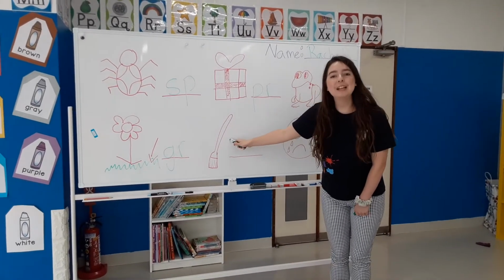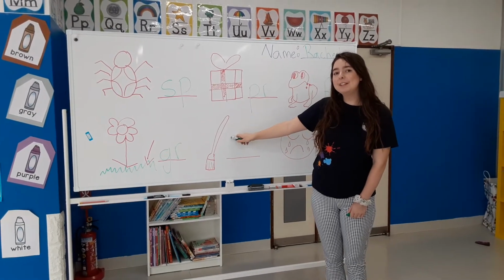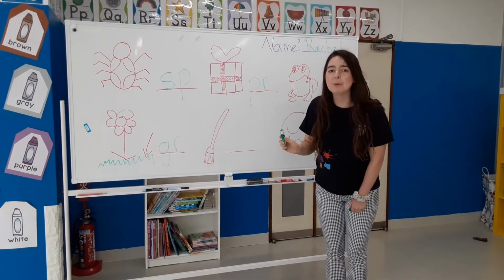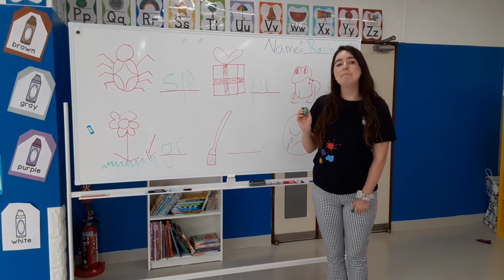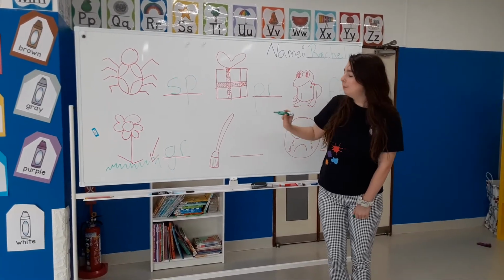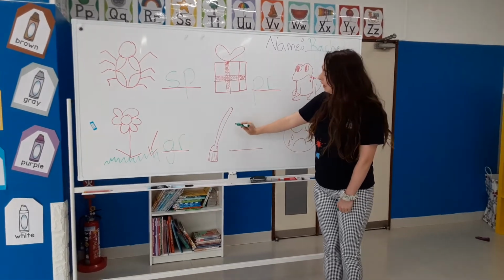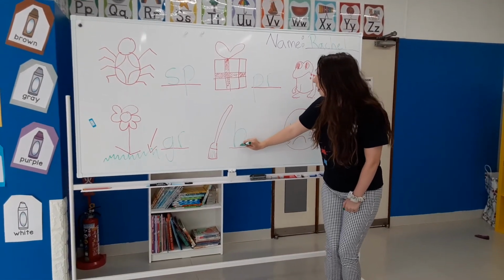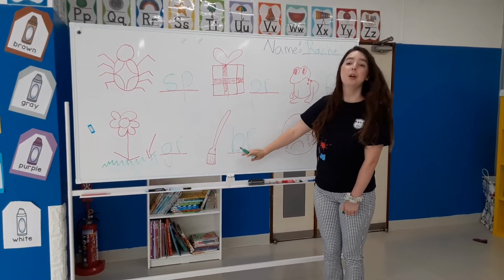We have this in the classroom. When we're cleaning the floors, we clean with a broom. So we need the B sound and the R sound. So what two letters do we need? We need the B sound and the R sound.